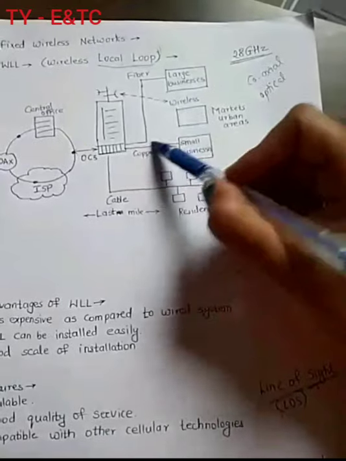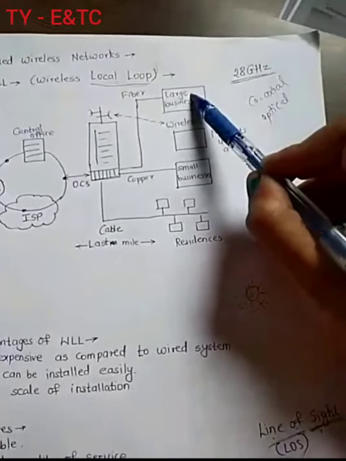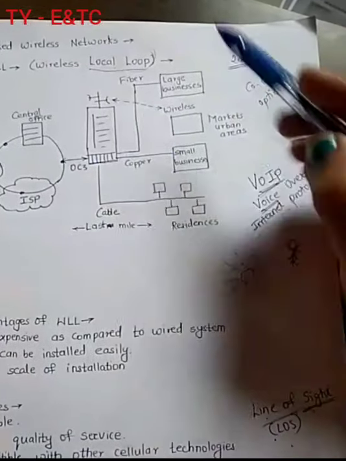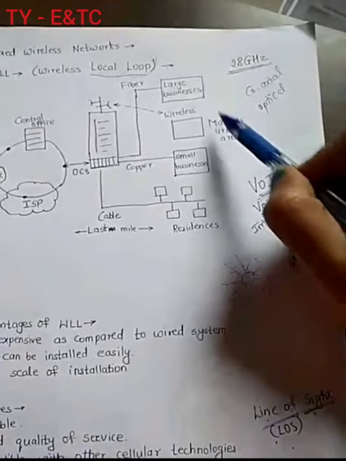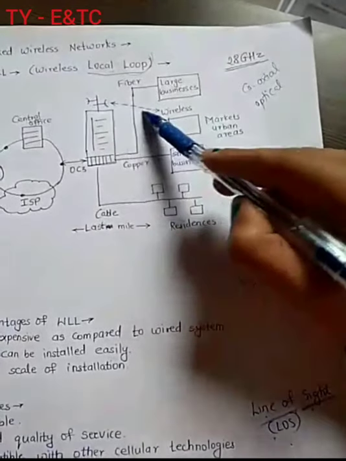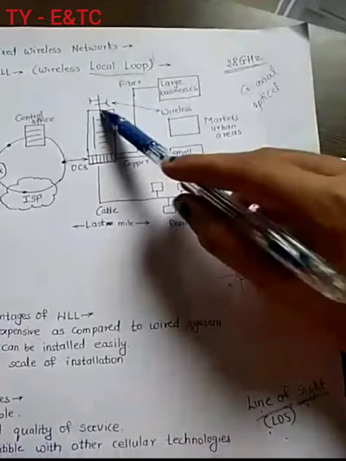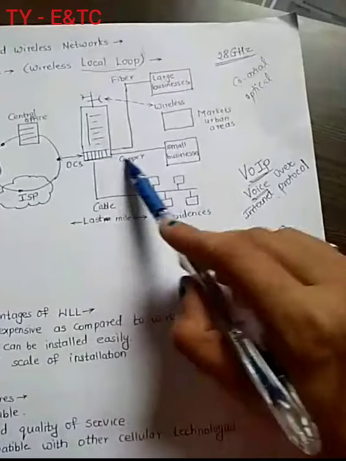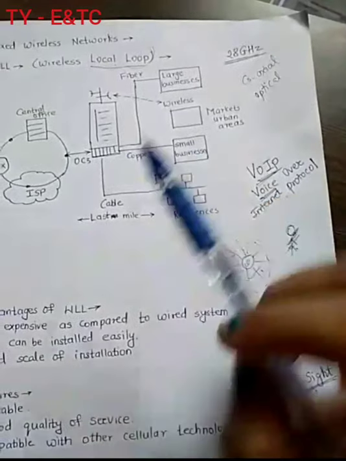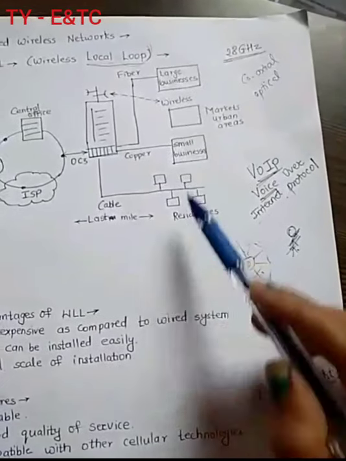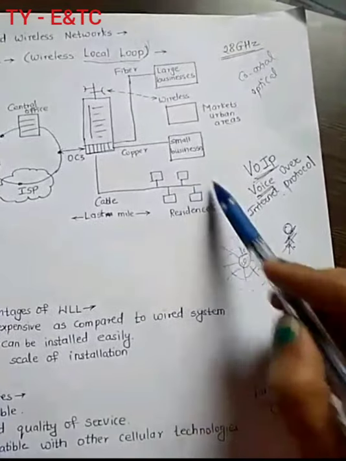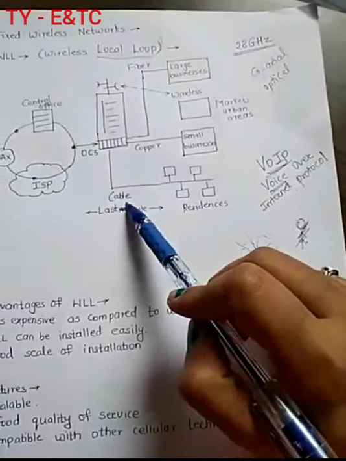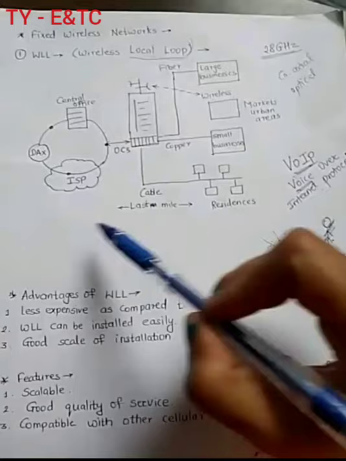Then we have another type of network; here a large business area is shown, which is connected with the help of fibers. Fibers means optical fiber cable. Then we have market areas, urban areas, which are connected through wireless connectivity. And we have a small business area, means local area, which can be connected with the help of copper wires or coaxial cables. And now these are the residences, means we users are located at these different locations. They are also connected with the help of local cables, right? So this can form a wireless local loop.